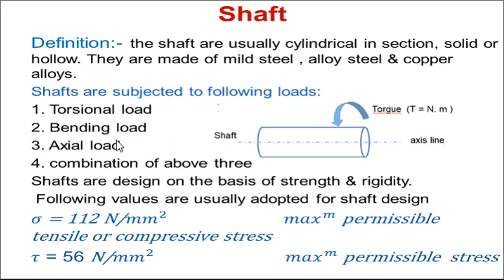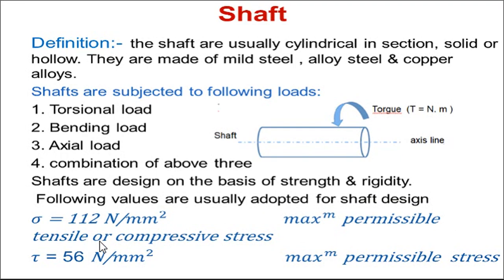Also there is a bending load that the shaft will take, an axial load, and a combination of the above three. So it may be individually a torsional load, bending load, axial load, and also a combination of different loads that the shaft is taking. So shafts are designed on the basis of strength and rigidity. Basically for the design of the shaft, two important criteria are there: one is a strength parameter and another is a rigidity parameter.